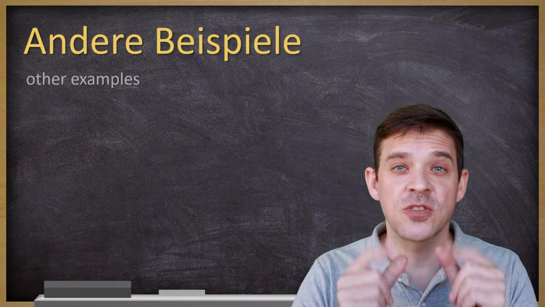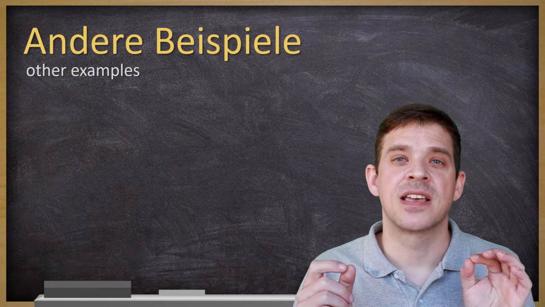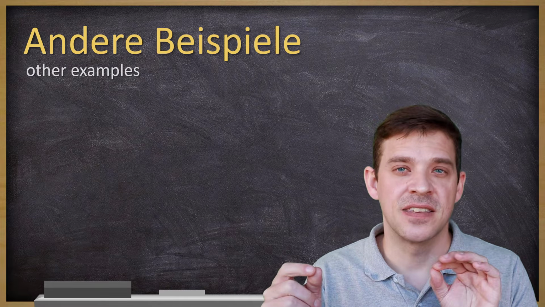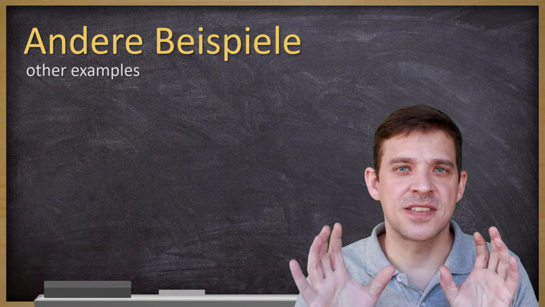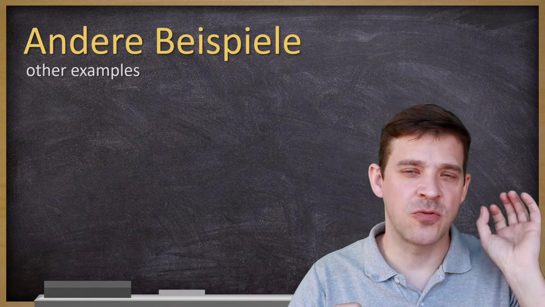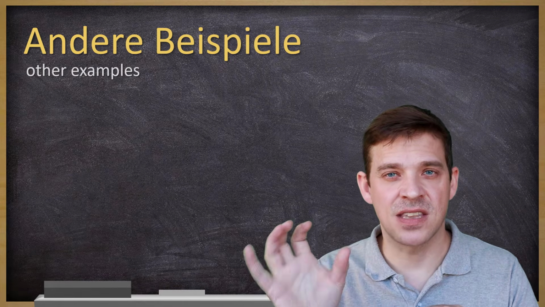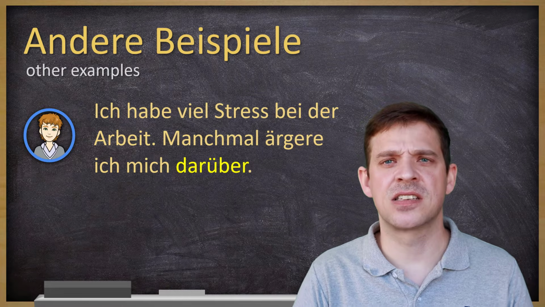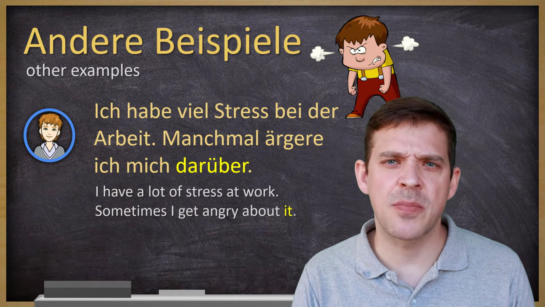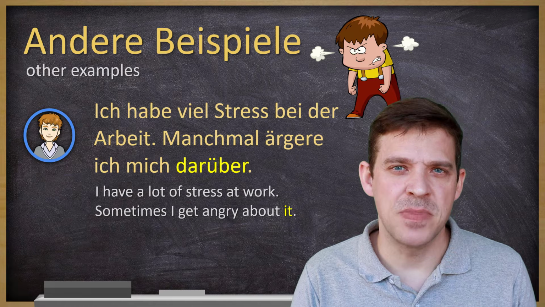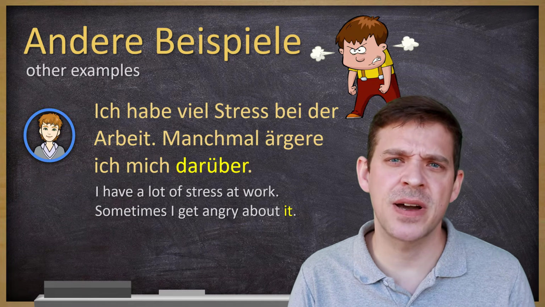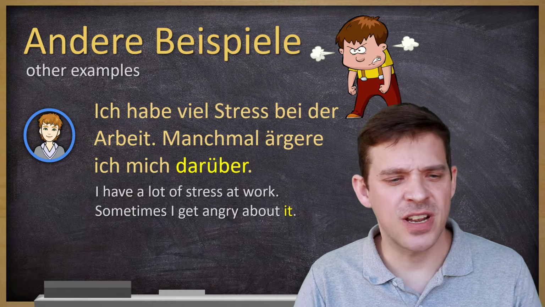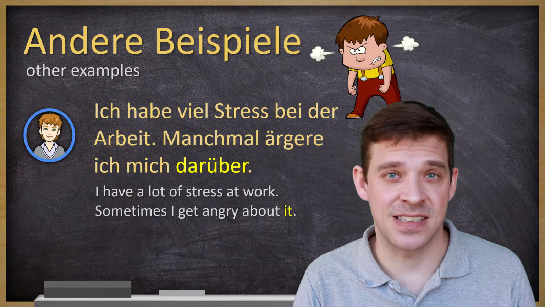Now, of course, you can also use this structure without having the question word. You can just use this da compound word in a normal sentence referring to something else. So it doesn't have to have this woran, daran oder worüber, darüber. It can also, this da compound words, darüber, for example, can also stand alone. Zum Beispiel, Hans sagt, ich habe viel Stress bei der Arbeit. Manchmal ärgere ich mich darüber. I have a lot of stress at work and sometimes I get angry about it.